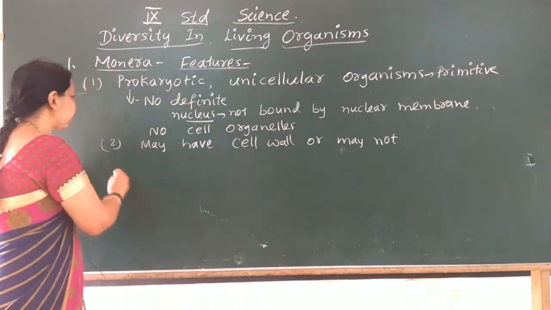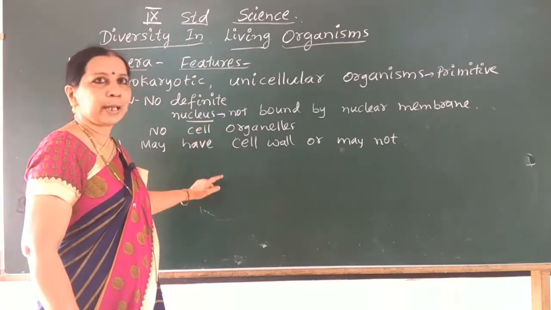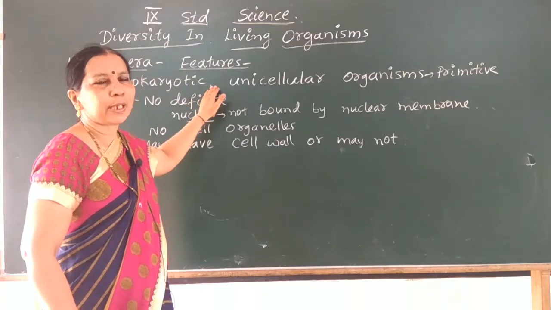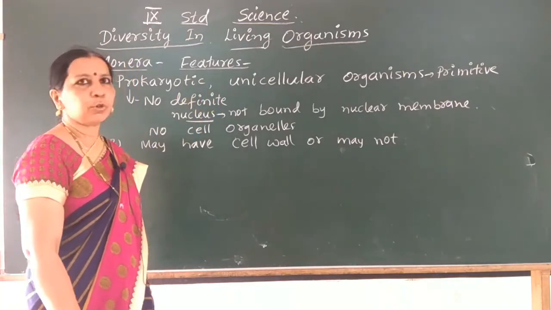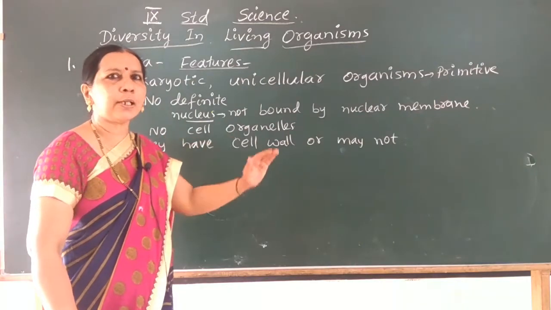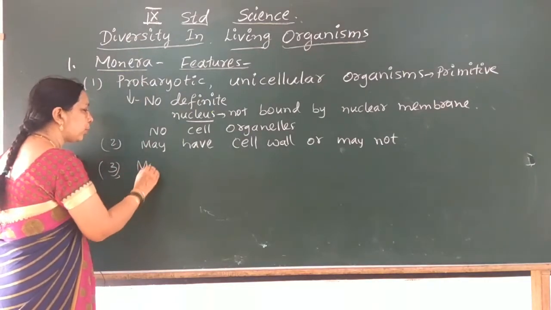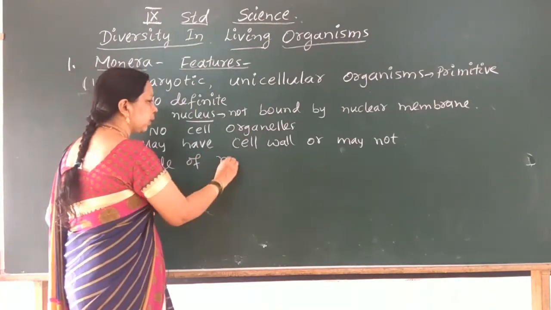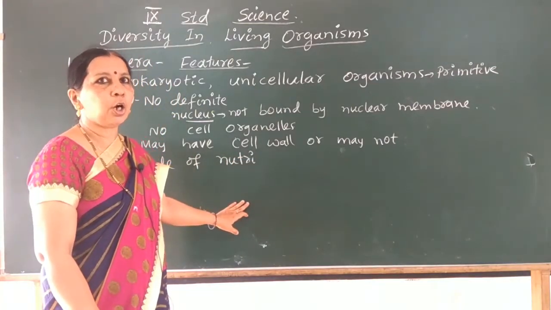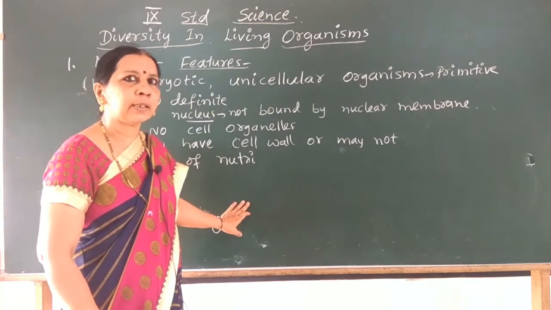And what is the mode of nutrition? Basis for classification you have already learned. Accordingly, I am writing the features note according to the type of cell, prokaryotic or eukaryotic. These are prokaryotic. Then there is a cell wall or not. Some have cell wall, some do not have cell wall. And the third one is nutrition. Write these features in your classwork, children. All kingdoms and their features and examples must be written in the classwork.